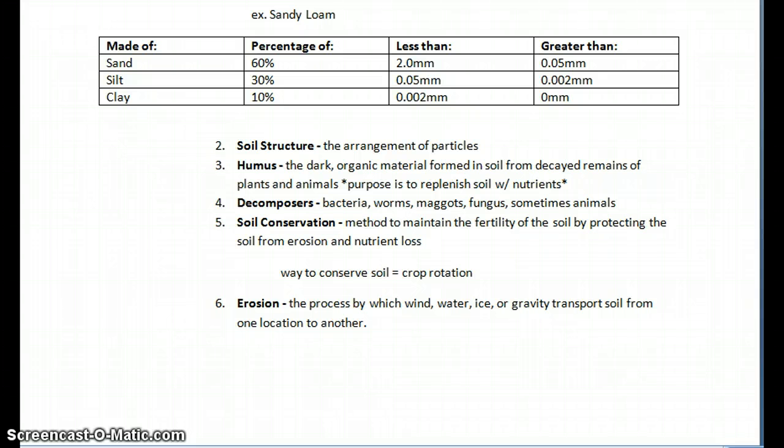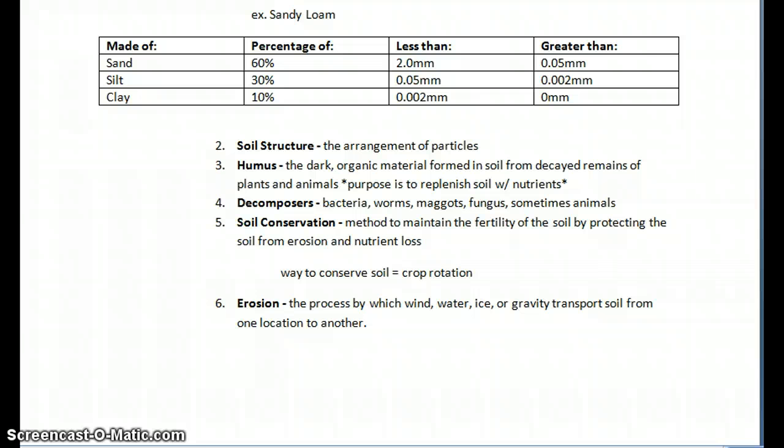Soil conservation. A method to maintain the fertility of soil by protecting the soil from erosion and nutrient loss. One way to conserve soil is crop rotation. Erosion. The process by which wind, water, ice, or gravity transport soil from one location to another.